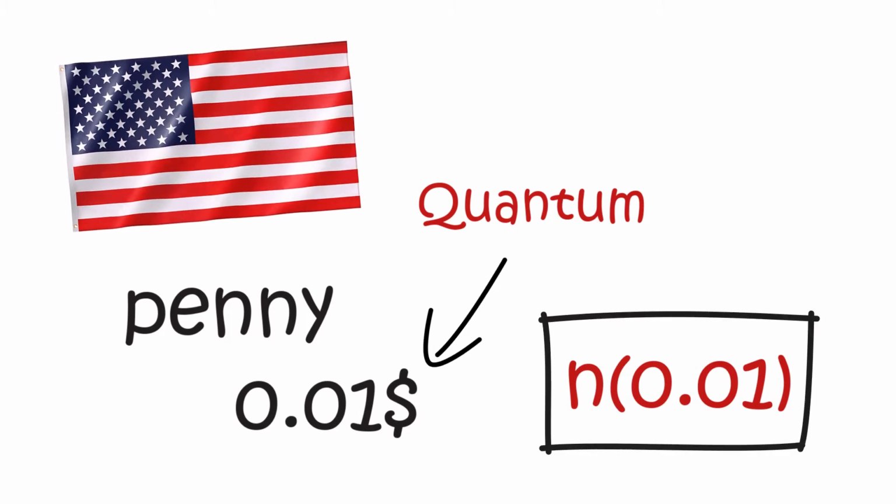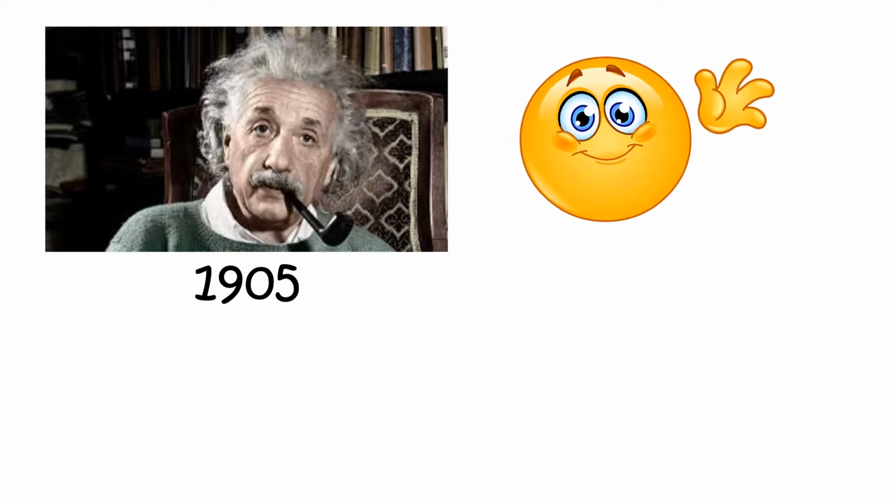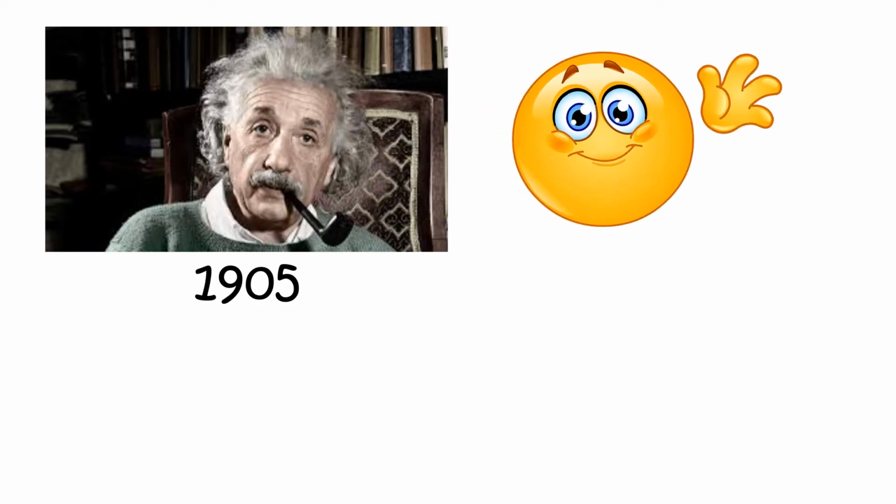Now, let's begin our story. In 1905, Einstein proposed that electromagnetic radiation, or simply light, is quantized and exists in elementary amounts, which we call quanta, that we now call photons. If this seems normal to you, no, it isn't. Einstein's proposal means that light is made of particles, like anything else.